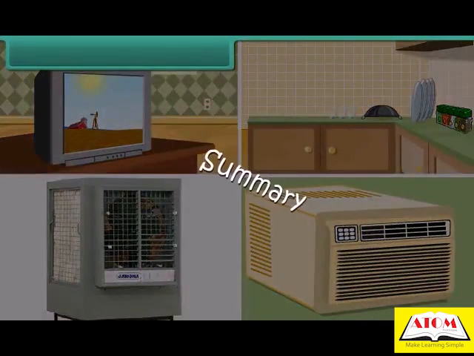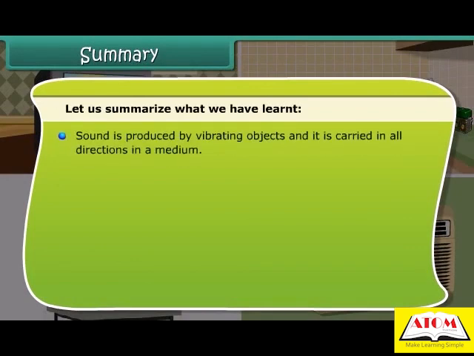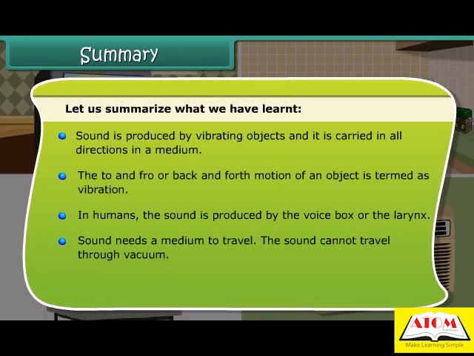Summary. Let us summarize what we have learned. Sound is produced by vibrating objects and it is carried in all directions in a medium. The to and fro or back and forth motion of an object is termed as vibration. In humans, the sound is produced by the voice box or the larynx. Sound needs a medium to travel.